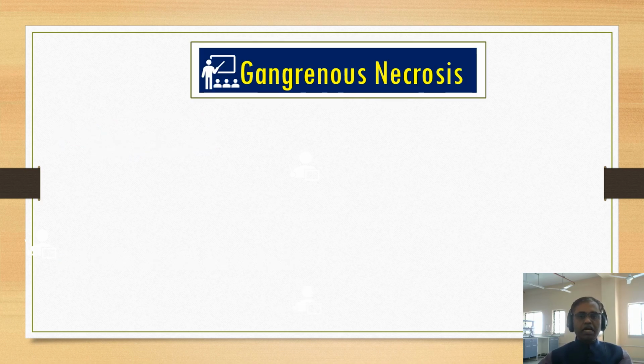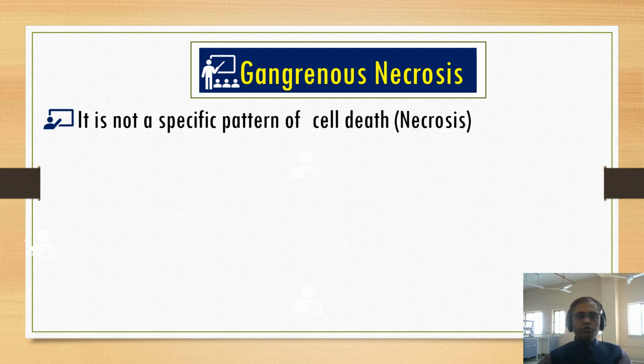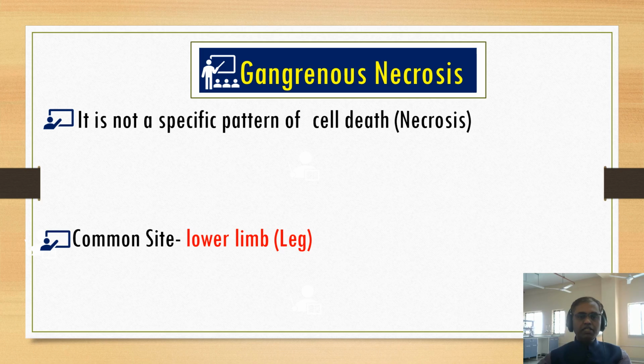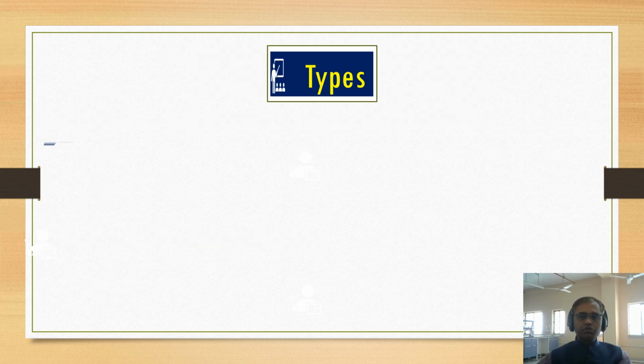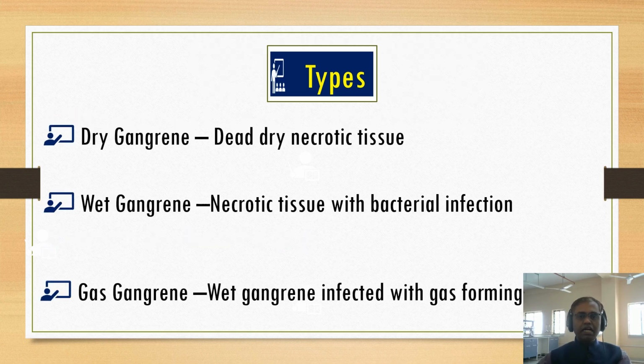So let us see gangrenous necrosis. As I told you, it is not a definite type of necrosis, but here we are calling it gangrenous necrosis. So it is not a specific pattern of cell death. The common site is the lower limb. There are three types of gangrenous necrosis. Number one is dry necrosis. Number two is wet necrosis. Number three is gas necrosis.